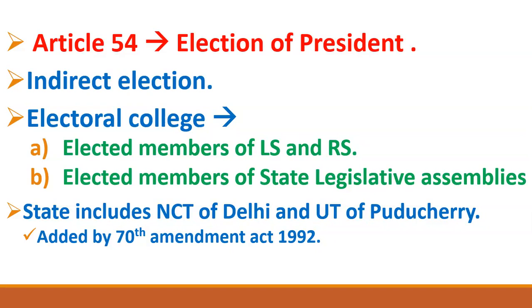It means these persons are authorized to give vote in the elections of the president. Now friends, further in this lecture, I will call the member of parliament as MPs. Member of Lok Sabha plus member of Rajya Sabha, together they make the member of parliament, and I will call the member of parliament as MPs in short form. Similarly, the members of state legislative assemblies are known as MLAs. The full form of MLA is member of legislative assembly. So for part A, I will use MP. MP means member of parliament.